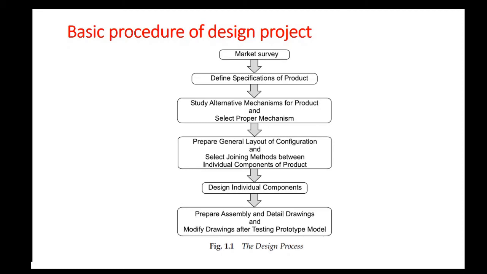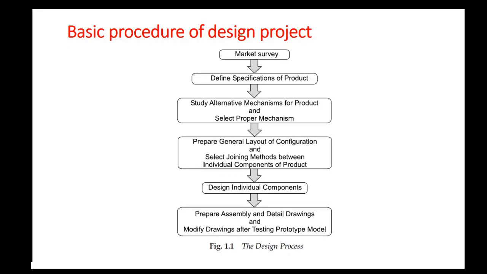Next is the design of individual components of the configuration. This is the most important step from machine design point of view. This is the step in which the geometric dimensions of the product are determined. For this, you have to design or determine the dimensions of individual components. So how do you design individual components?